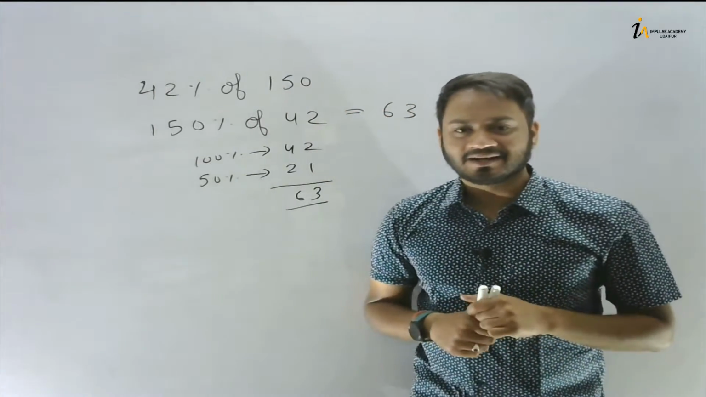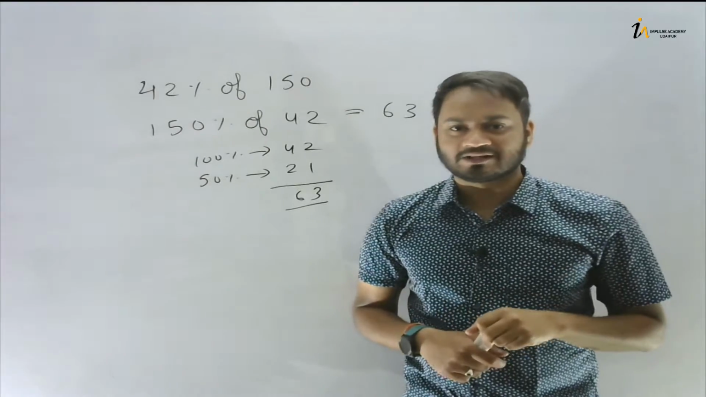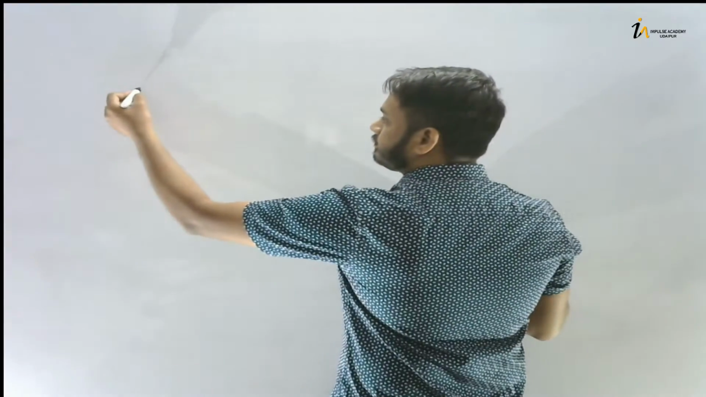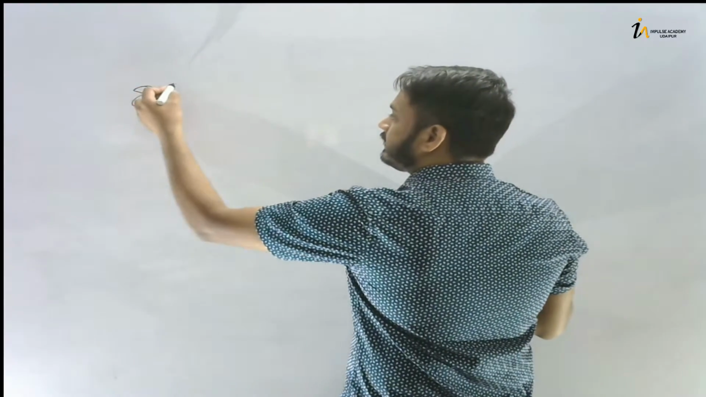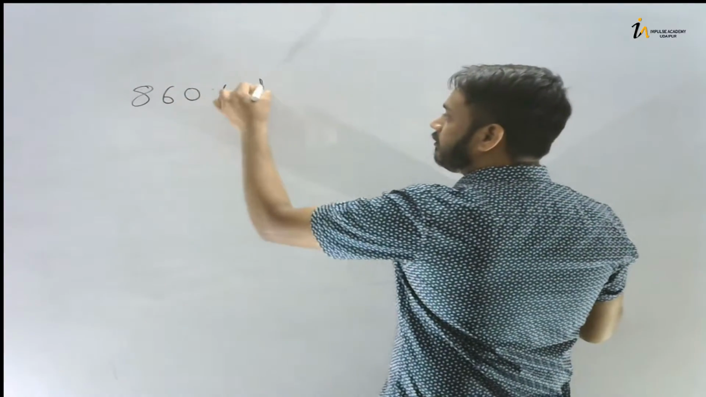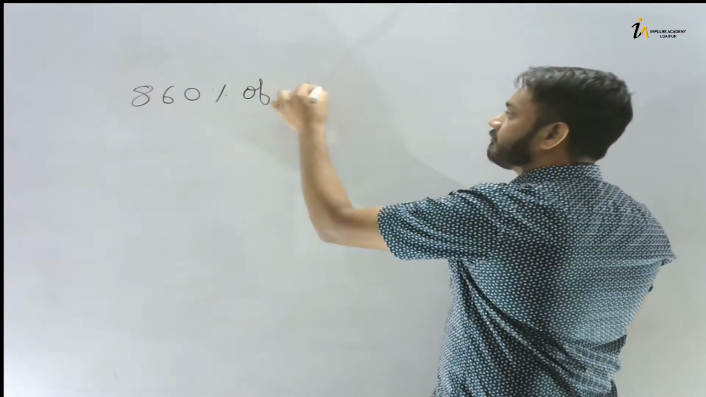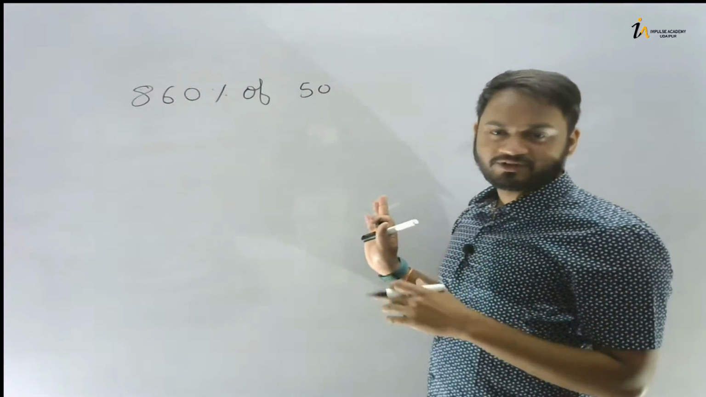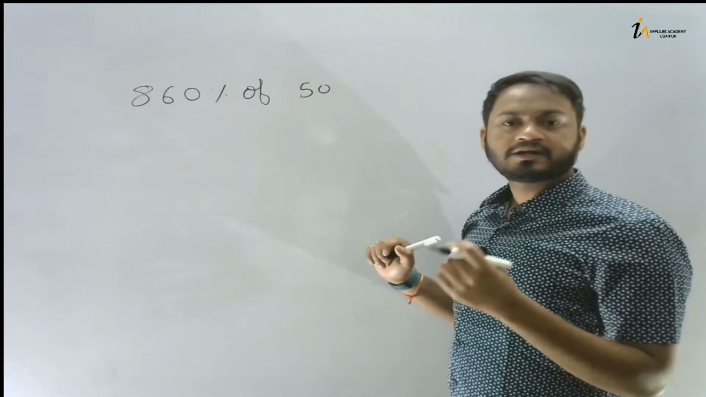Isn't it interesting? This is how we need to solve this. Very simple and very quick. Another example, you can take any random numbers. I am also taking just a random number. Okay, so if we take 860% of 50. Okay, if you want to find out 860% of 50, it seems like very difficult, but you can solve